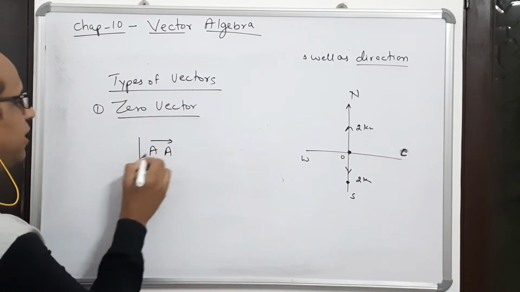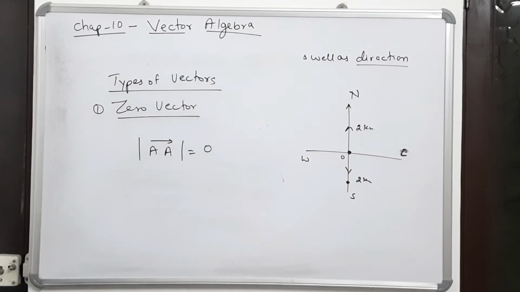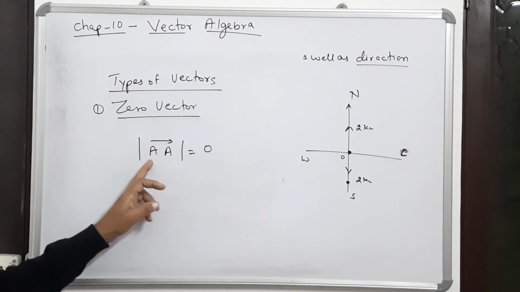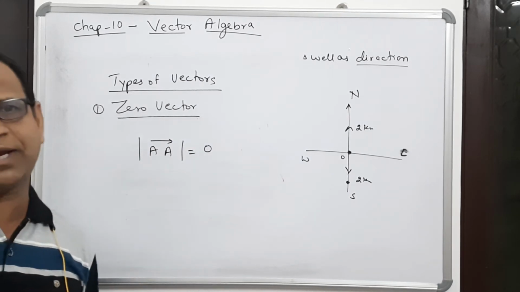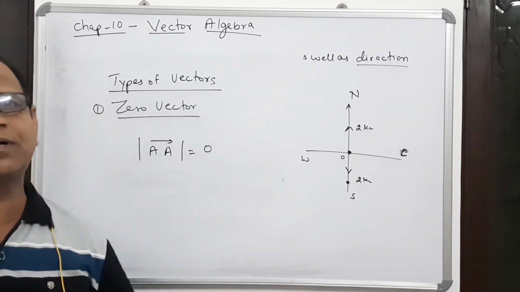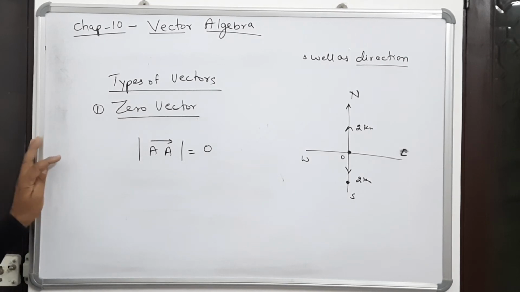And what will be the magnitude of this? The magnitude is 0. Zero vector means the magnitude of the vector is 0, and the magnitude of the vector will be 0 when the initial point coincides with the terminal point. So that is the meaning of the zero vector.